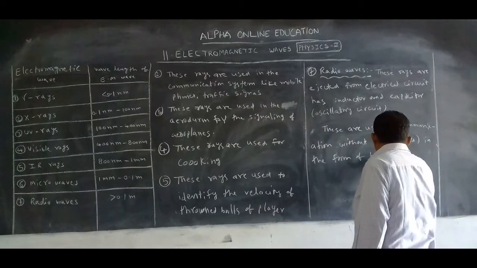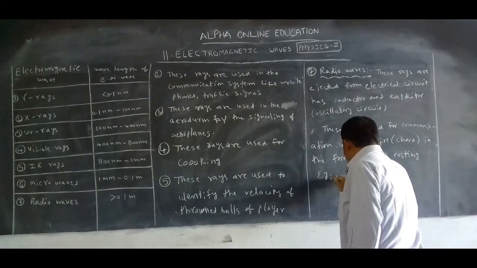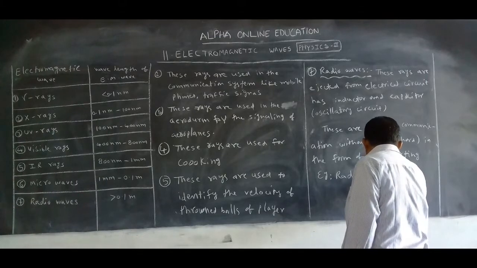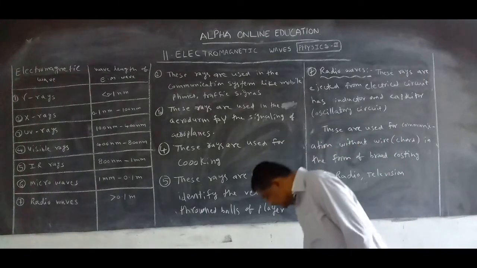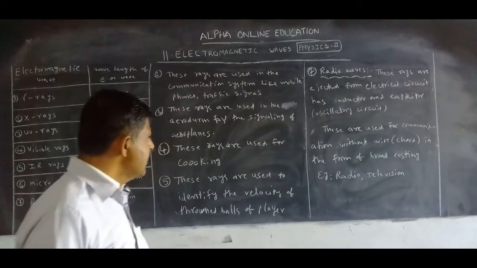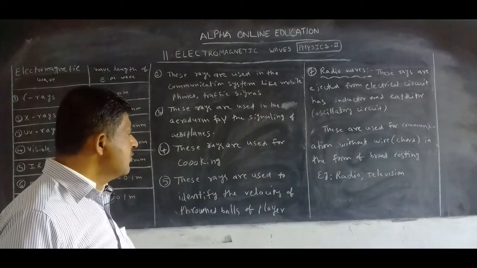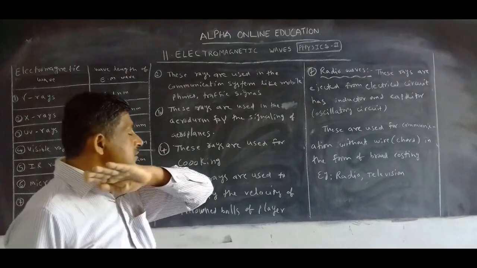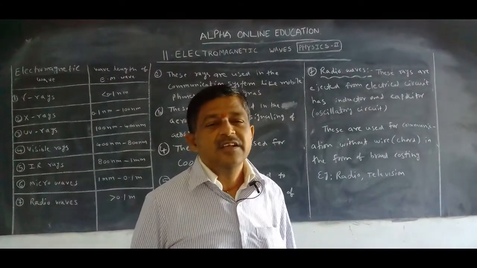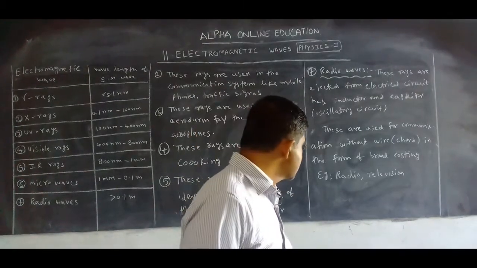For example, radio, television. Okay, this is about the use of the radio waves. When the signal is transmitted without the wire, that process is done by the radio waves. It is called by one technical name, that is broadcasting.